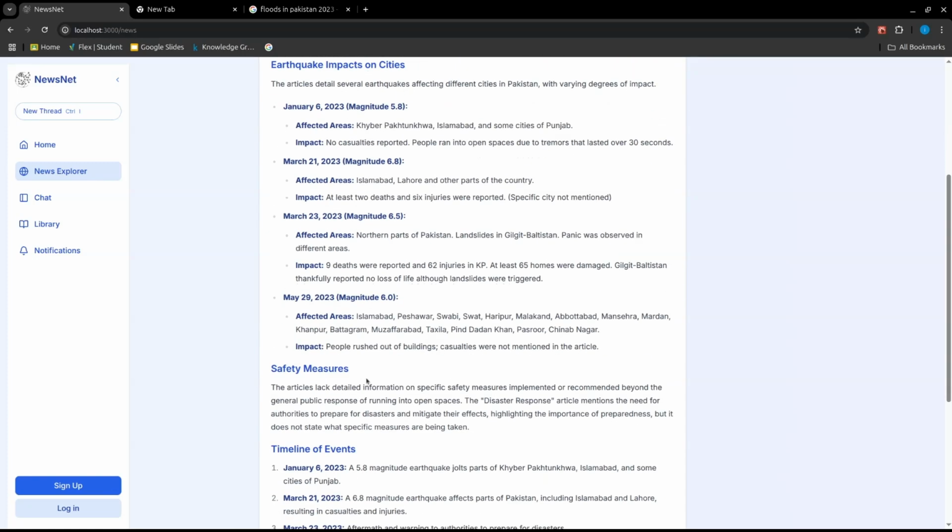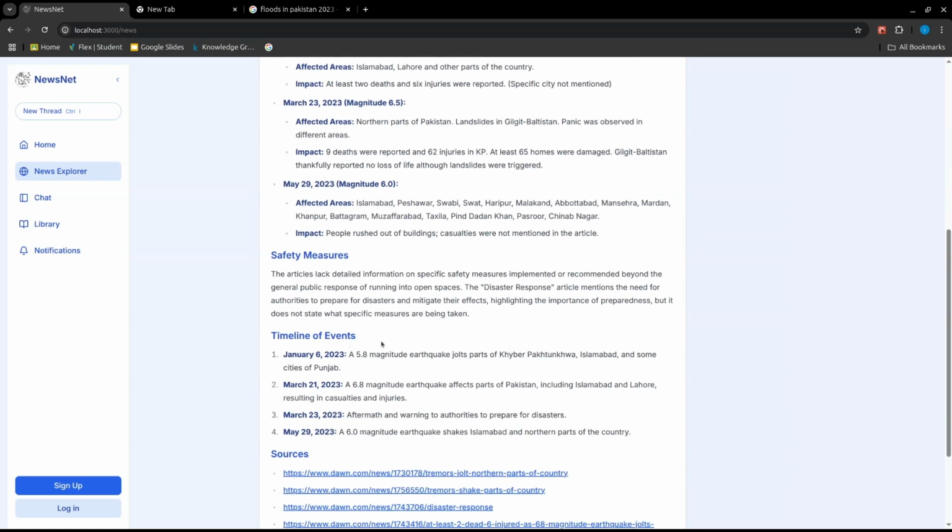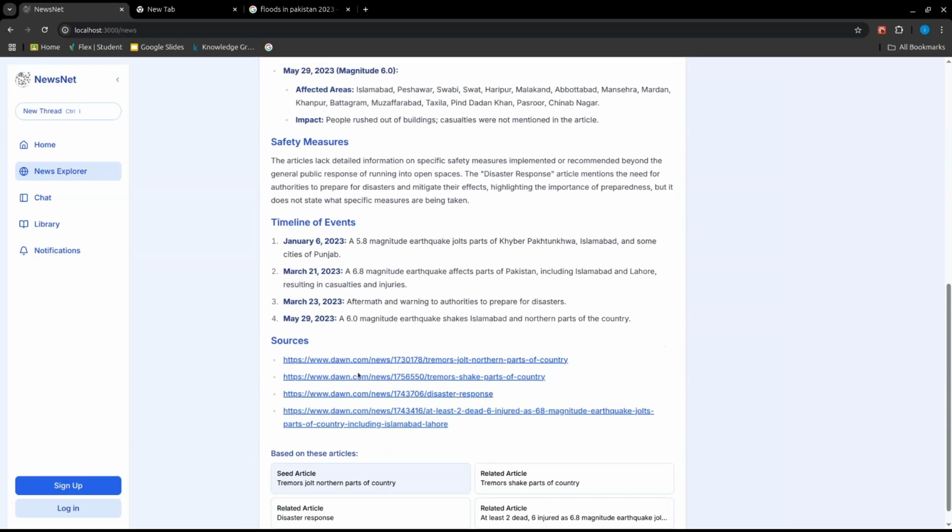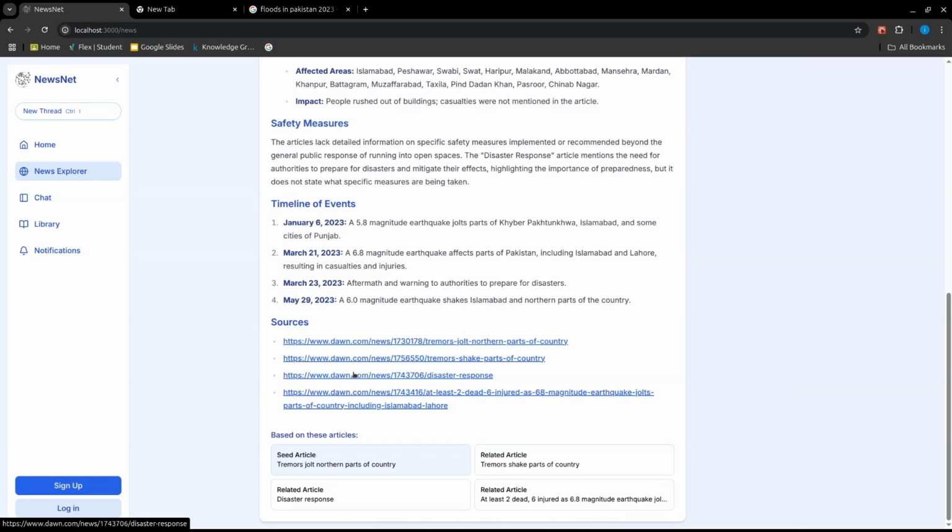The safety measures that were taken: the disaster response. The article that we selected tells us how the authorities need to prepare for disasters and mitigate their effects, highlighting the importance of preparedness, which they did not have. This is the timeline of events and how it happened, and now I will be exploring another query.